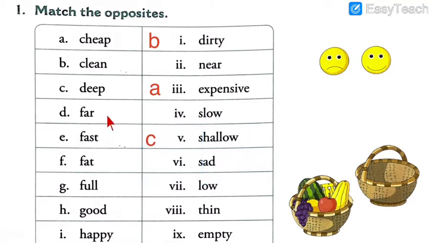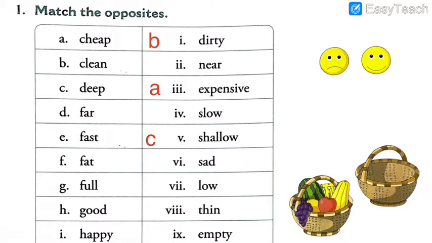Now next is far. Now find the answer for it. Your time starts now. 5, 4, 3, 2, 1, 0. Did you get the answer? What is the opposite of far if something is very far?